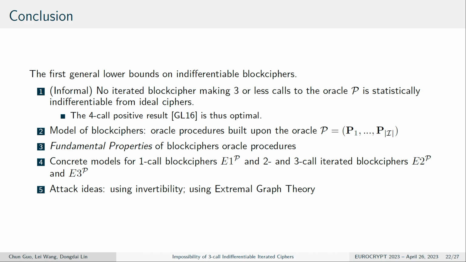Also, our proof is built on the oracle list consisting of many permutations. We have also shown 4 fundamental properties of block cipher oracle procedures, and we also consider concrete models for 1-core, 2-core, and 3-core iterative block ciphers. The attack idea mainly uses invertibility and extremal graph theory.